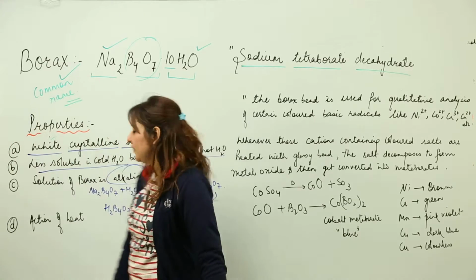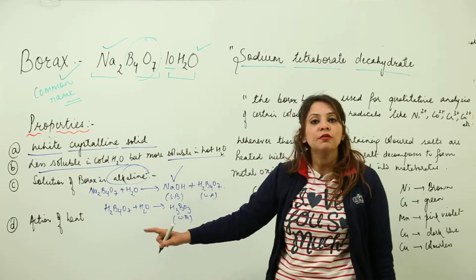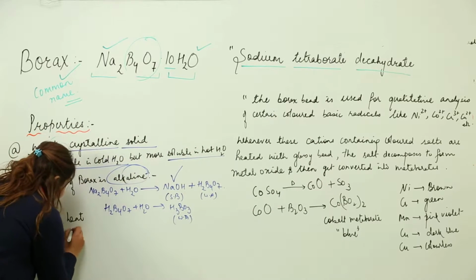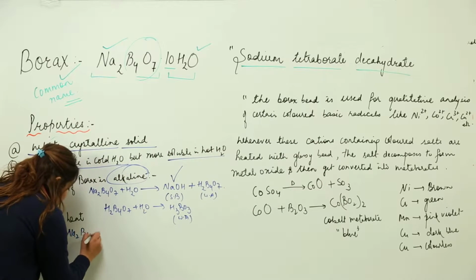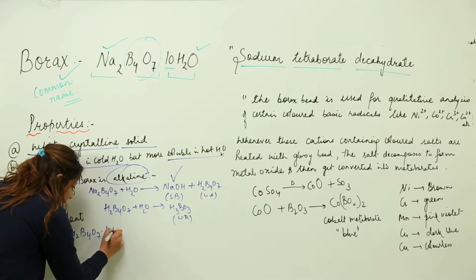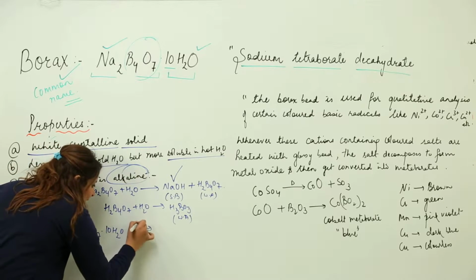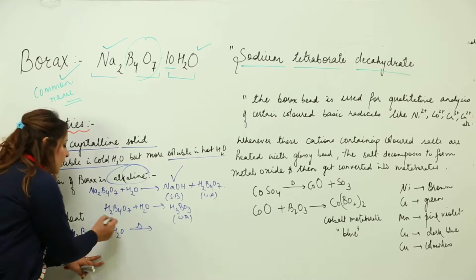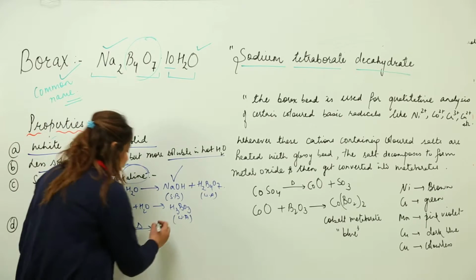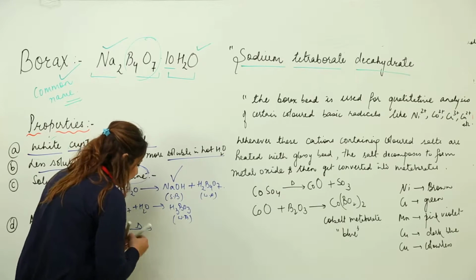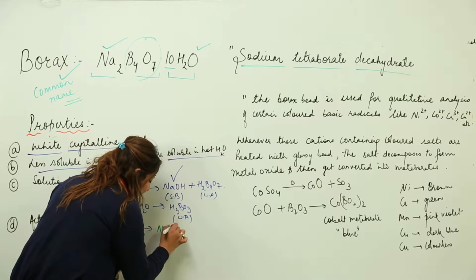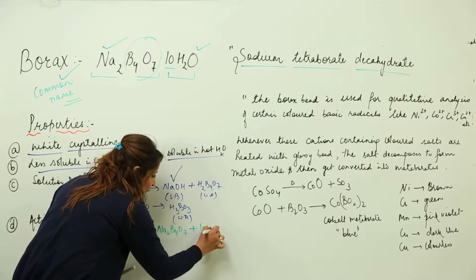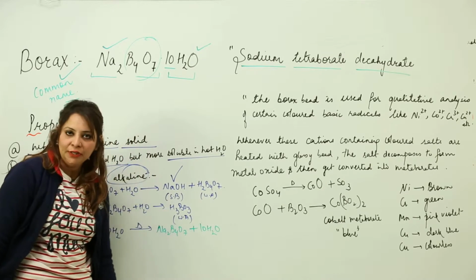Next property we have is the effect of heat on borax. Suppose we have borax, Na2B4O7.10H2O. When we heat it, in the first step initially what happens? The water of crystallization gets separated out. So we get anhydrous borax, that is Na2B4O7, and these 10 water molecules get separated.